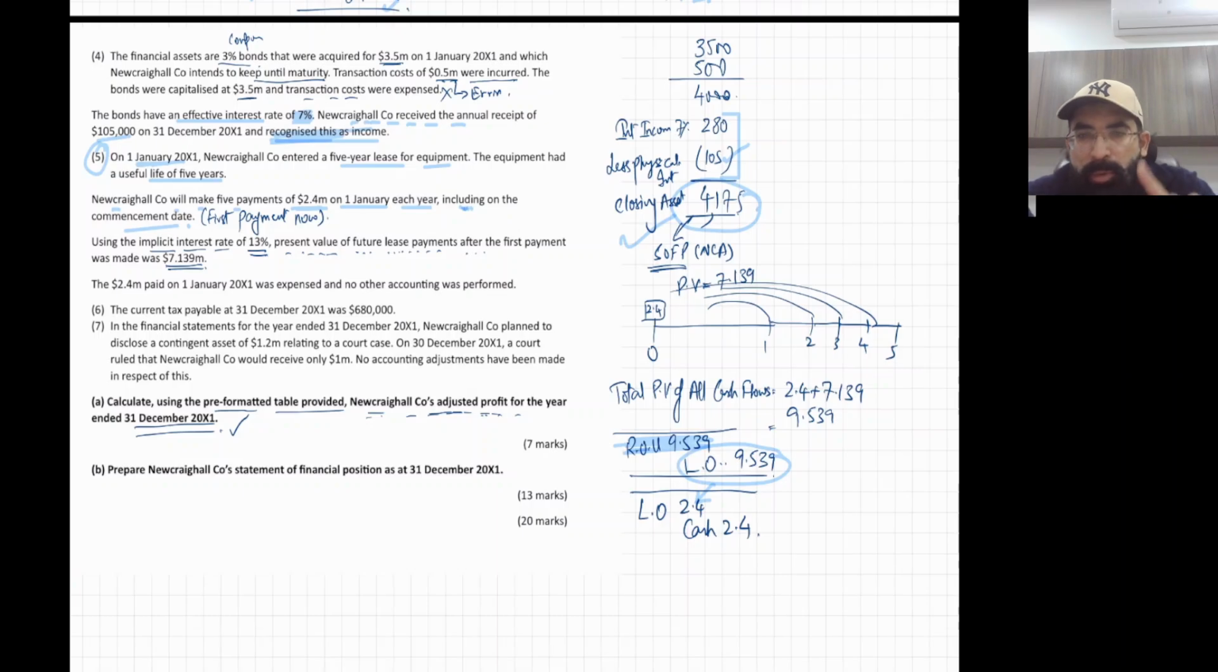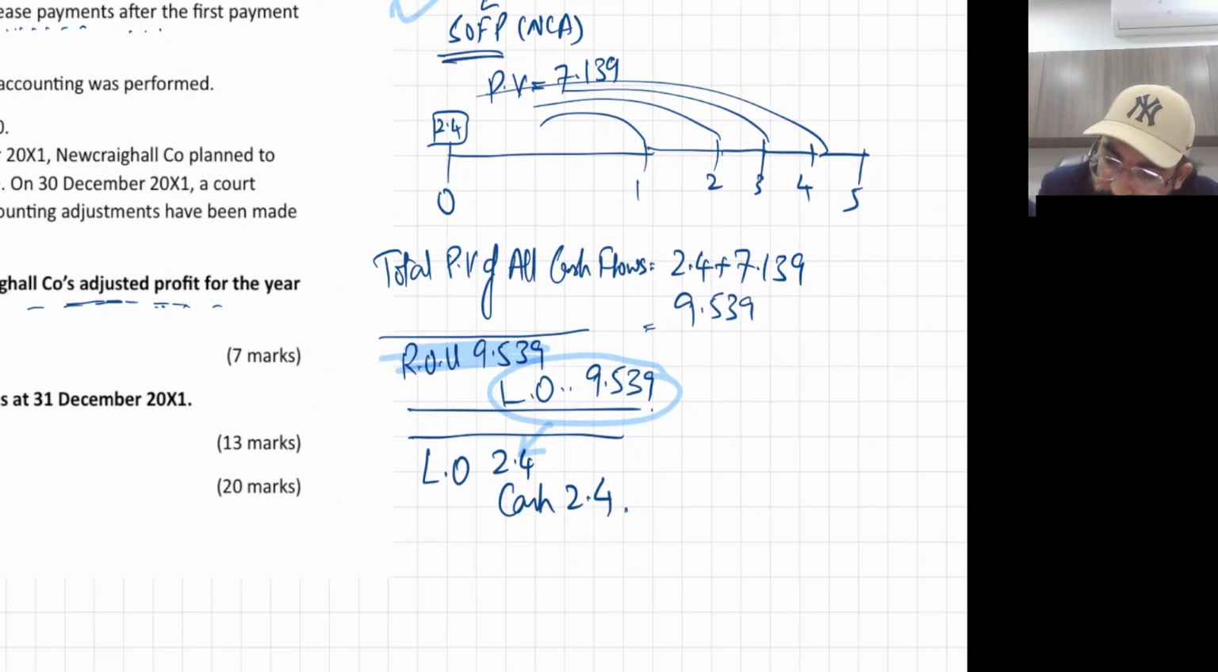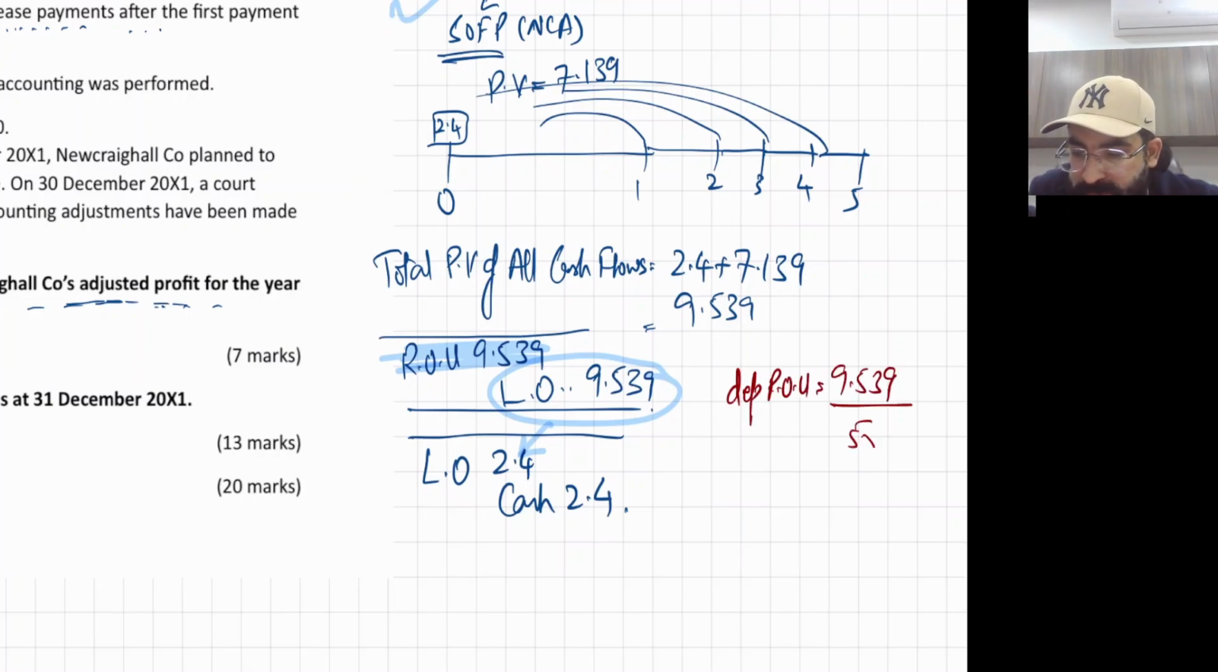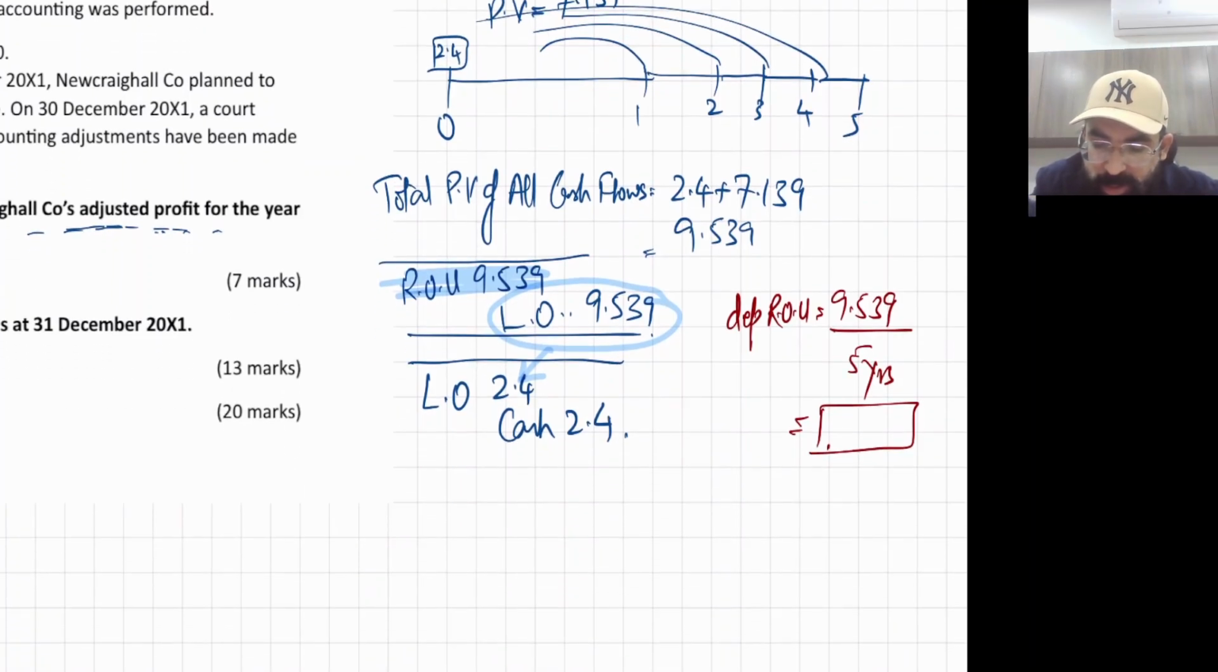Okay, now quick steps. First of all, depreciation, we'll depreciate ROU, and the life is 5 years, lease term and life is same. So there will be a quick depreciation ROU of 9.539. I'll do everything in the Excel as well, divide by 5 years. So this will be your depreciation, and yes, this depreciation will reduce your profit in the profit reconciliation.